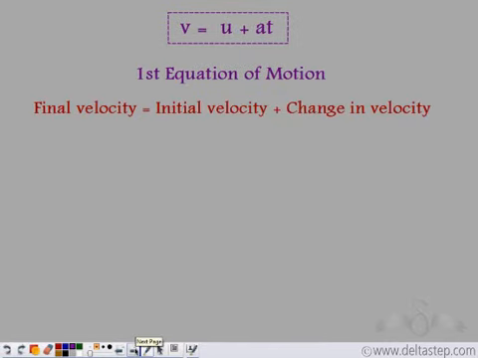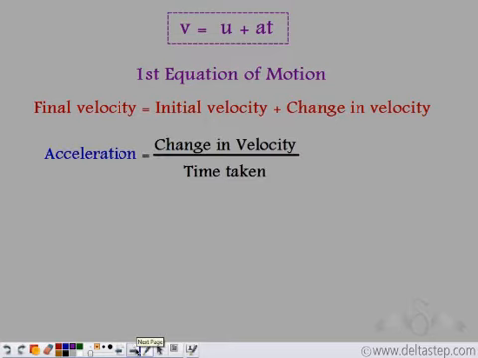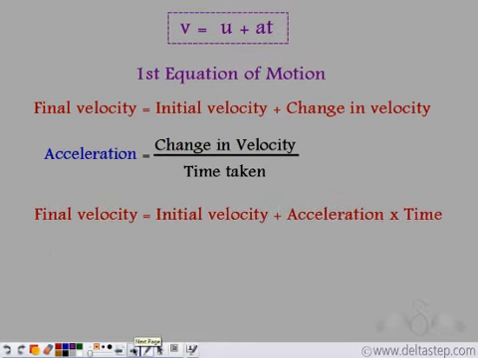Now what is the intuition behind this first equation of motion? We know for anything, final is equal to initial plus change. So we have final velocity is equal to initial velocity plus change in velocity. We know that acceleration is equal to change in velocity by time taken. Change in velocity is given by acceleration into time taken. So we get final velocity is equal to initial velocity plus acceleration into time. Let us try to understand it with the help of an example.